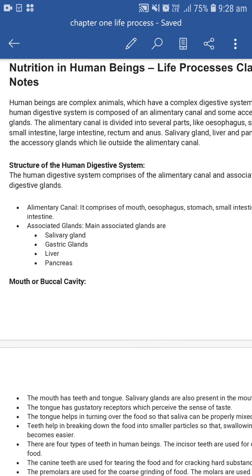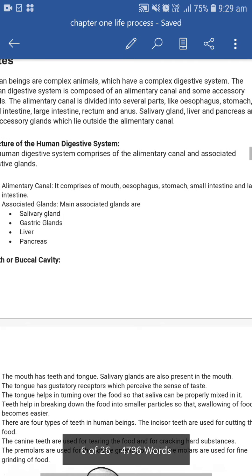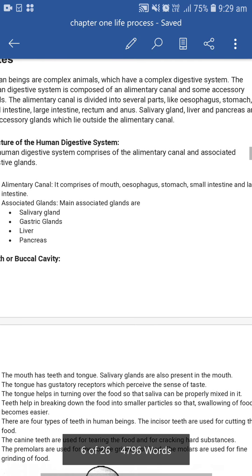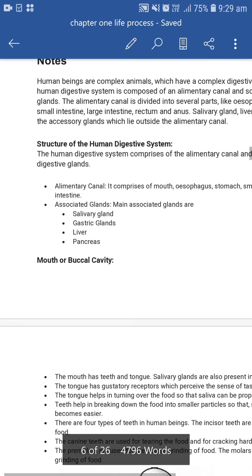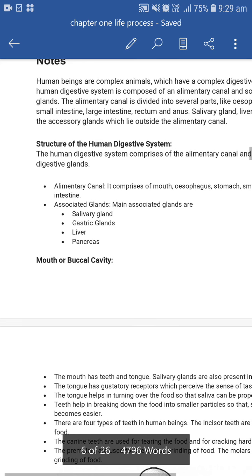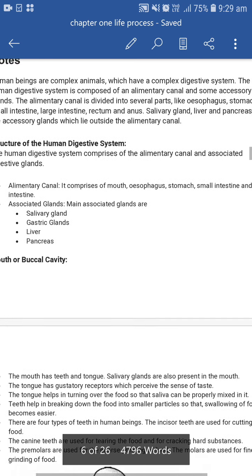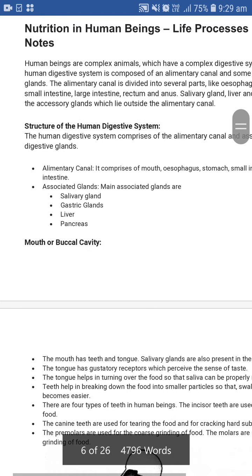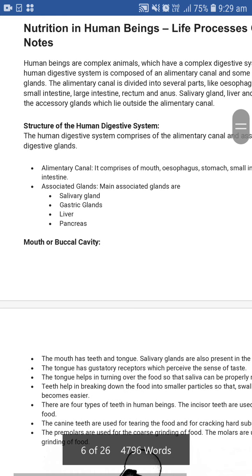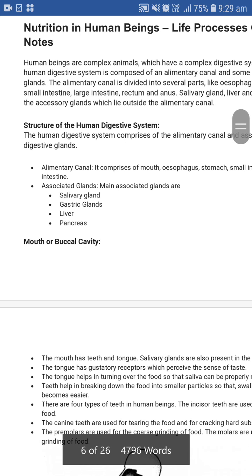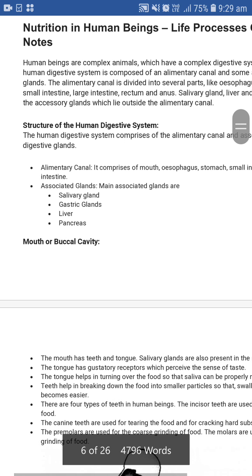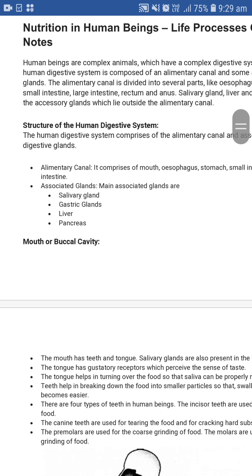As we are revising our chapter Life Processes, today we are going to learn about nutrition in human beings. Human beings are complex animals which have a complex digestive system. The human digestive system is composed of an alimentary canal and some accessory glands. The alimentary canal is divided into several parts like the esophagus, stomach, small intestine, large intestine, rectum, and anus. The salivary gland, liver, and pancreas are the accessory glands, which are outside of the alimentary canal.